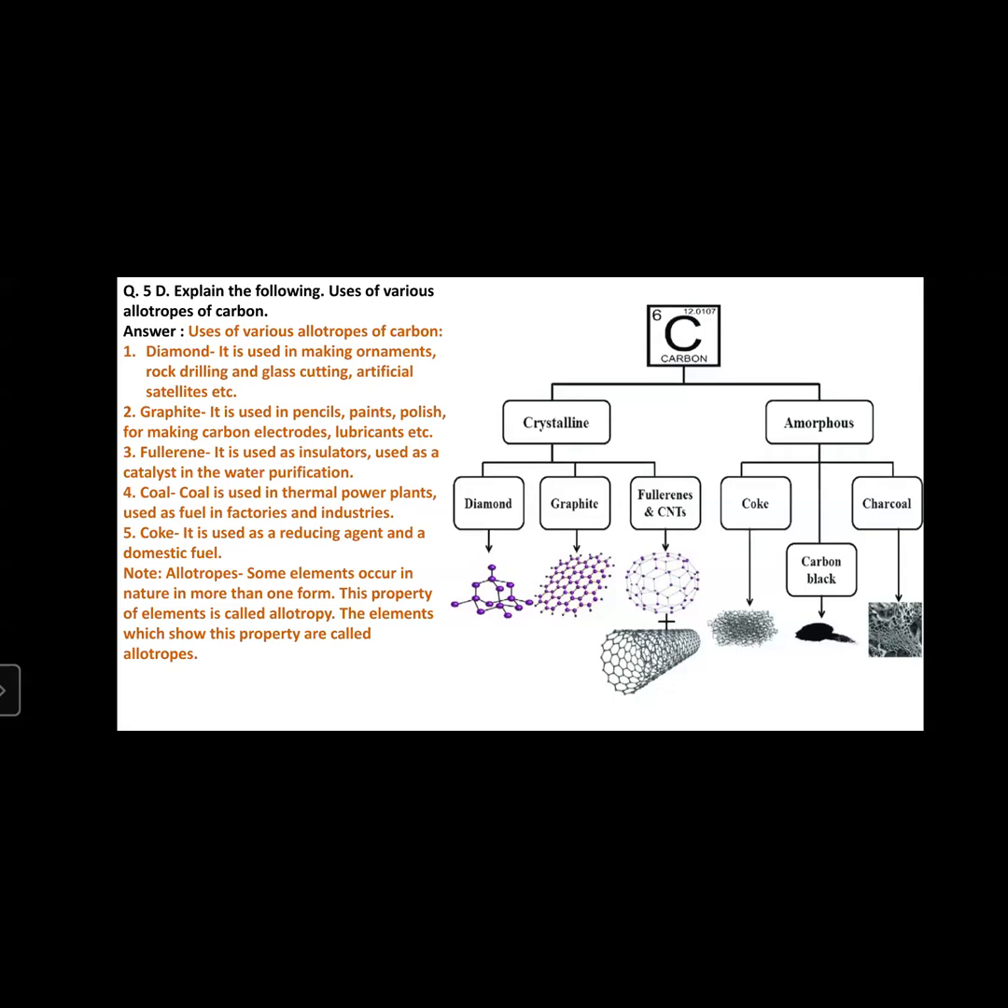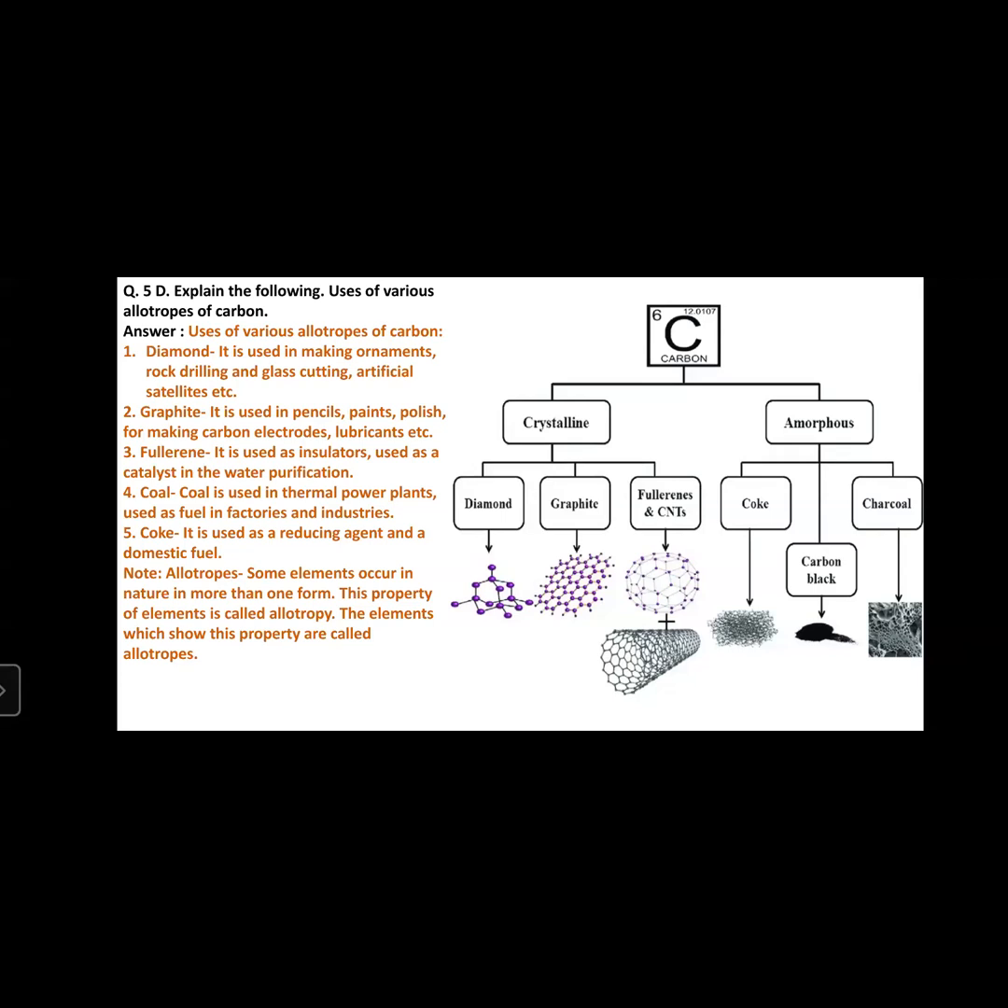Carbon occurs as a diamond. Carbon occurs as a fullerene. Carbon also occurs as graphite, as coal, as coke, etc. So if an element occurs in nature in more than one form, then all the forms are known as allotropes of that element.